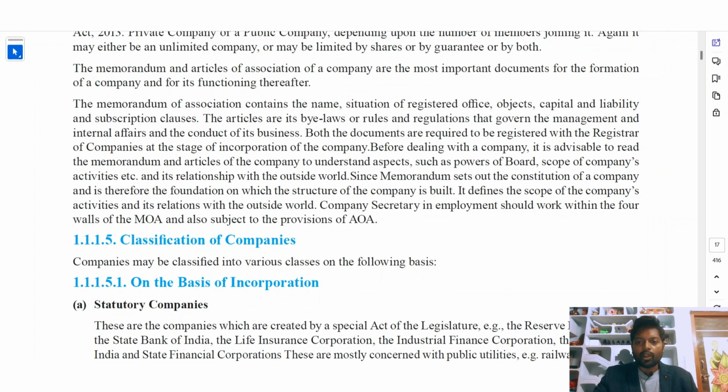A company secretary in employment should work within the four walls of the memorandum of association and also be subject to the provisions of the articles of association. A company secretary is subject to both the memorandum of association and articles of association. People who are pursuing company secretary will have this opportunity to work with a company after their completion of CS.